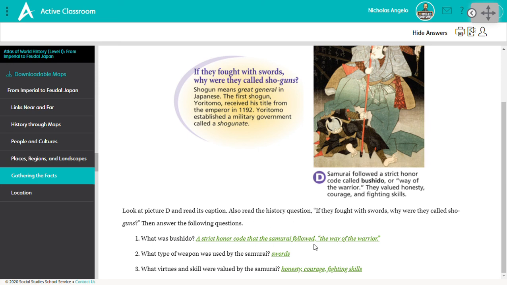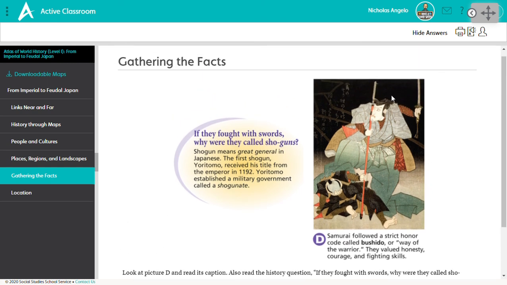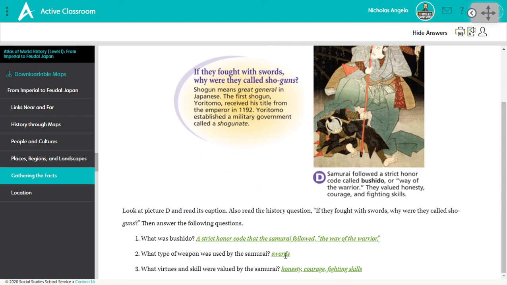2, what type of weapon was used by the samurai? Well, you can see here, he's holding it in the picture, and it also mentions they don't use guns, even though they were called shoguns, the leaders. They use swords. And 3, what virtues and skill were valued by the samurai? Right from the caption, it says they value honesty, courage, and fighting skills.